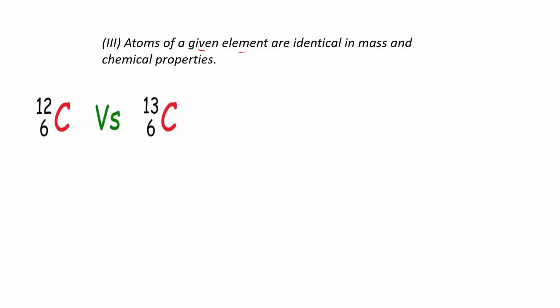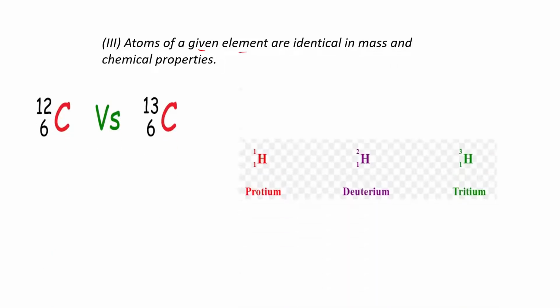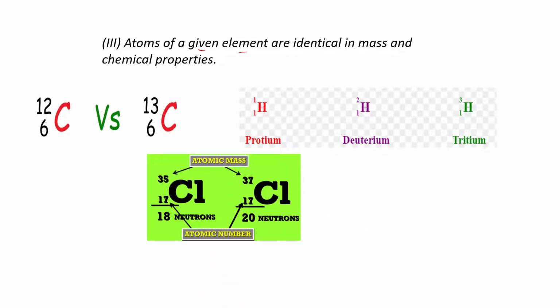But we know that there are a few elements like carbon, hydrogen, chlorine, where the atoms have the same atomic number, which means they belong to the same family and are the same element, but their masses are not the same. Hence we prove that this postulate is also not correct.